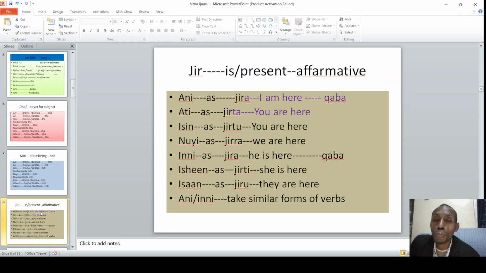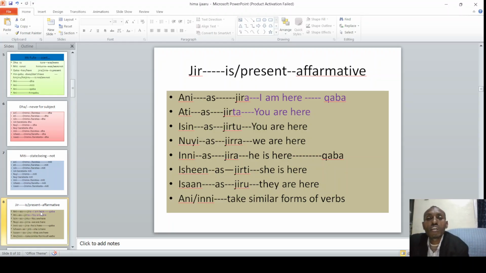Jirti is also clear that it shows the subject is female. When we say jiru, this also dictates, because if it is ani, we say jira. If it is isin, we say jirtu. Jiru means for only the subject that says isaan, or they. They are here, we say.